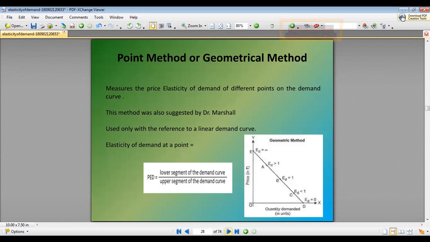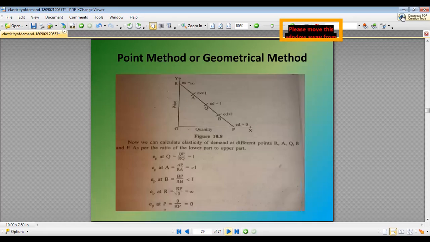Then we have the point method or geometric method. So it measures the price elasticity of demand at different points on the demand curve, and the formula is lower segment of the demand curve divided by upper segment of the demand curve. So for example, if I have to calculate EP at Q, lower segment of the demand curve, that is QP, divided by RQ, and it will be equal to 1.